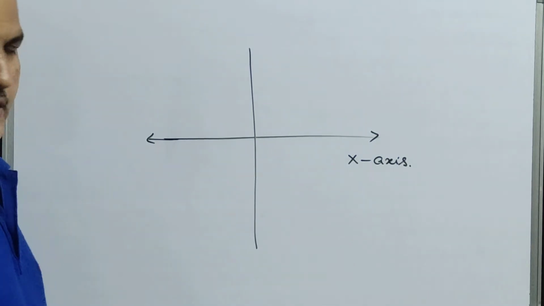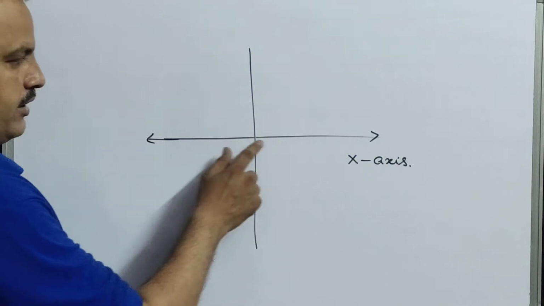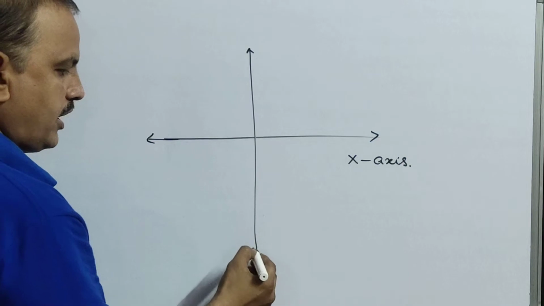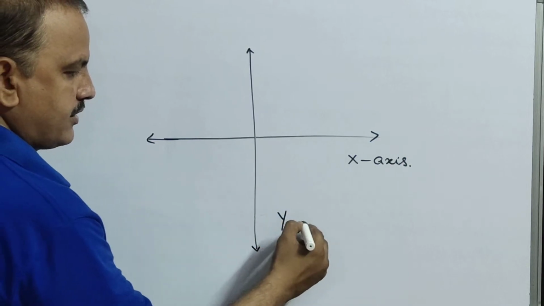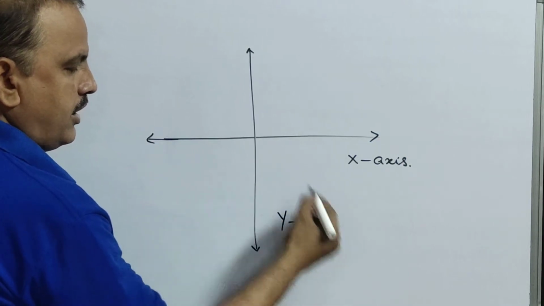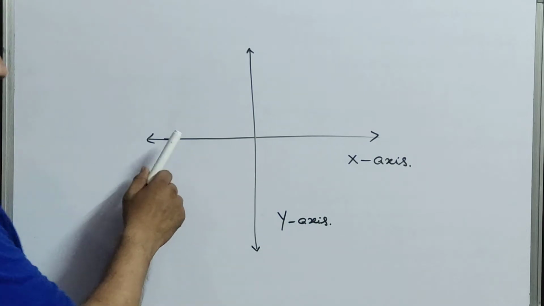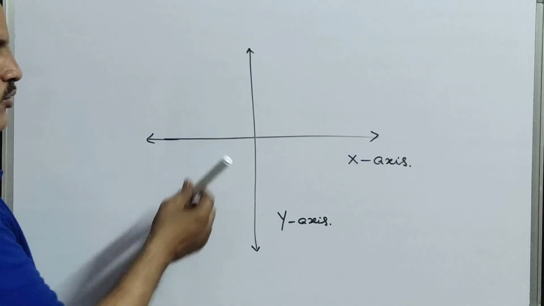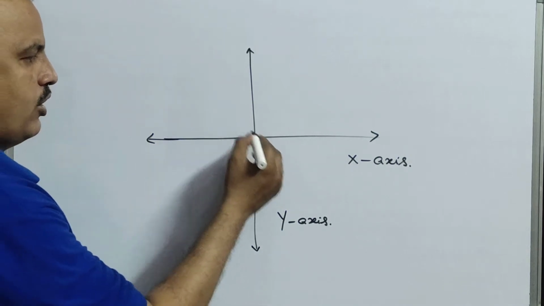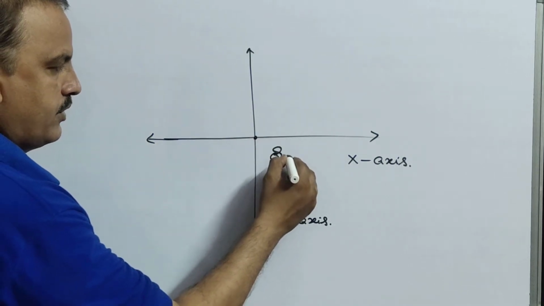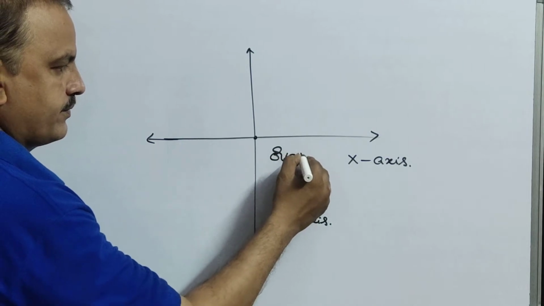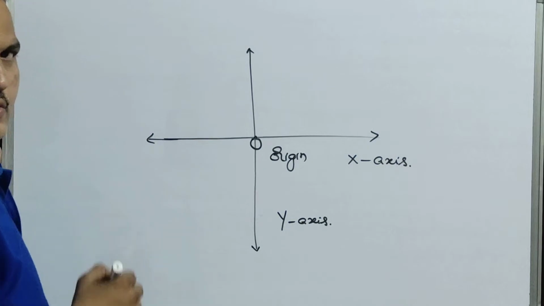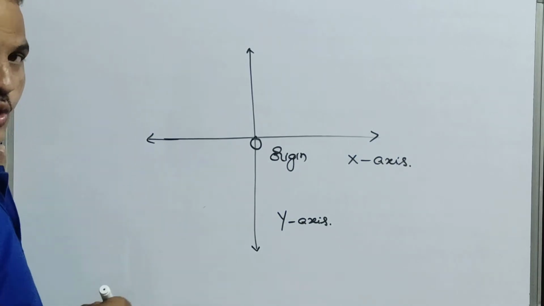Listen very carefully. The horizontal line we call the x-axis, whereas the vertical line is called the y-axis. Children, the horizontal axis and vertical axis intersect at one point, which is called the origin. It is always indicated with the letter O. Don't think it is 0, it's O.